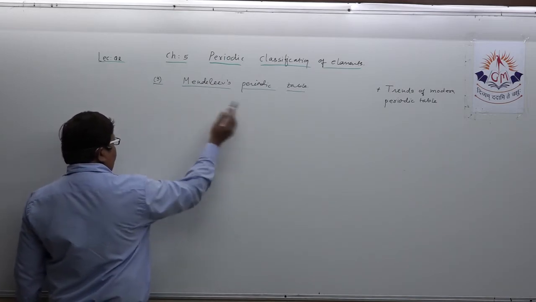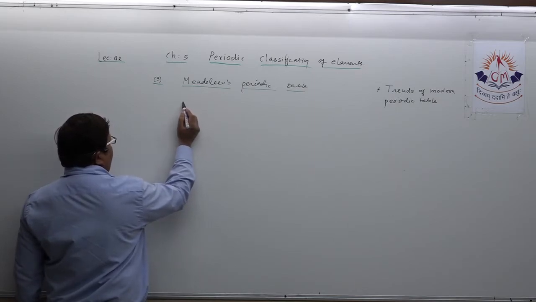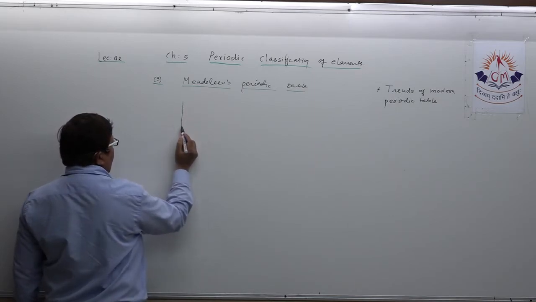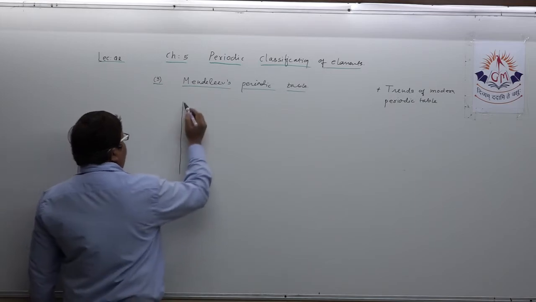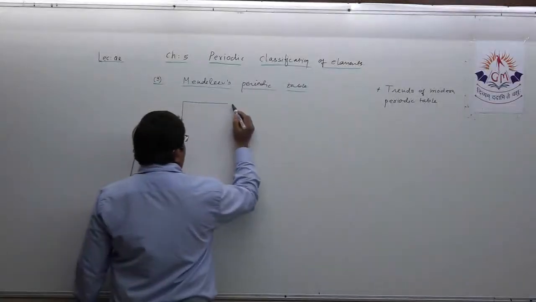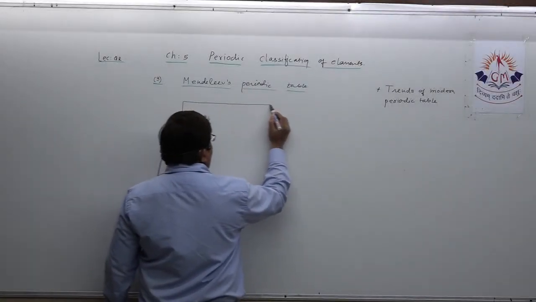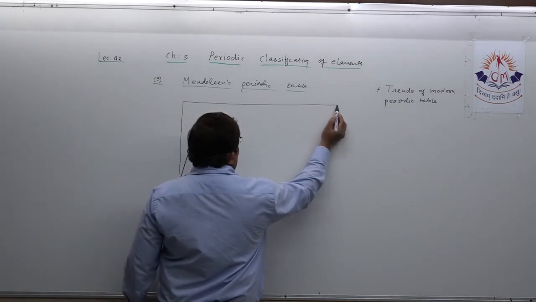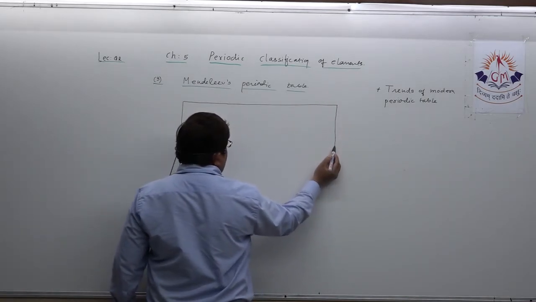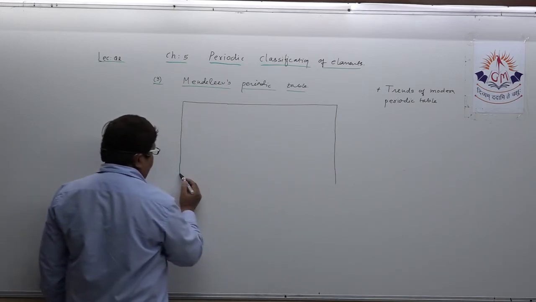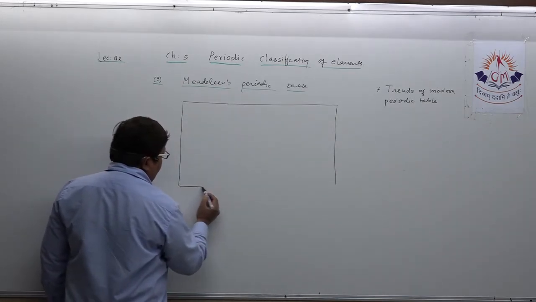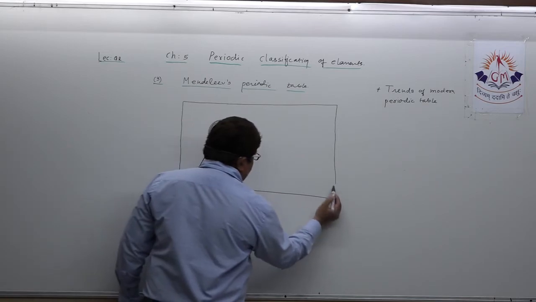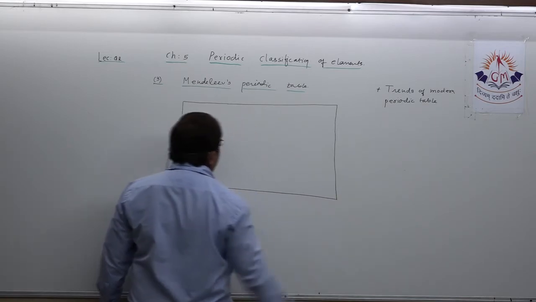He again made seven groups, that you all know very well. Why I am insisting you not to remember the names of all elements is that it is never expected and never asked. So you do not need to remember that.